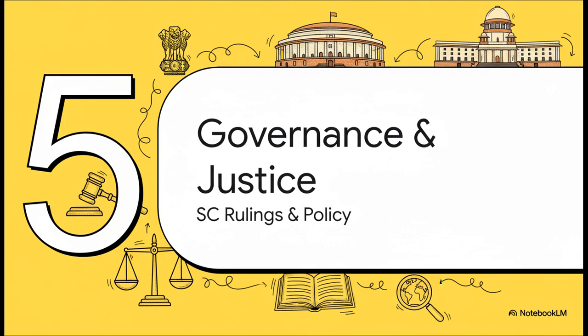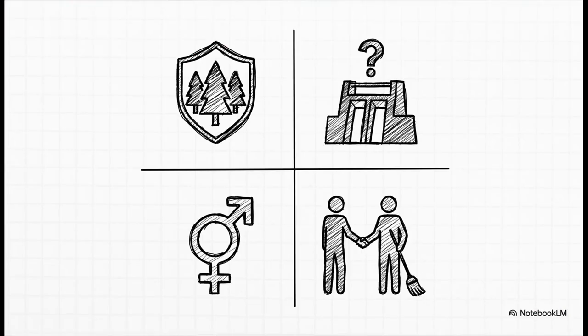All right, let's quickly look at some key decisions in governance and social justice coming out of the Supreme Court and other government bodies. These cover a really wide range of important issues. So let's run through 4 other significant developments. First, in a huge win for conservation, the Supreme Court has told Jharkhand to declare a massive part of the Saranda forest a wildlife sanctuary.